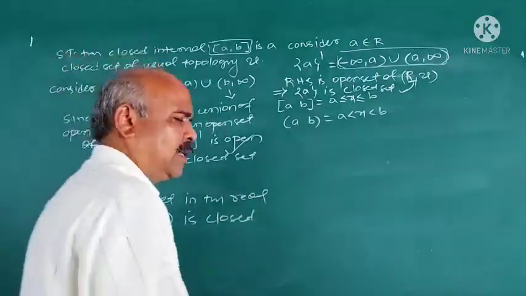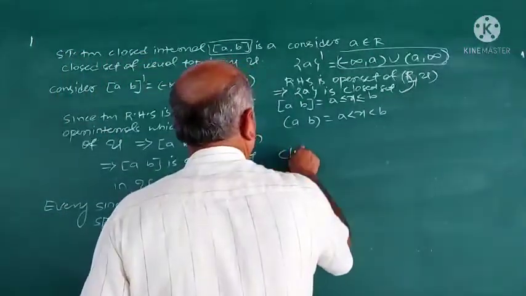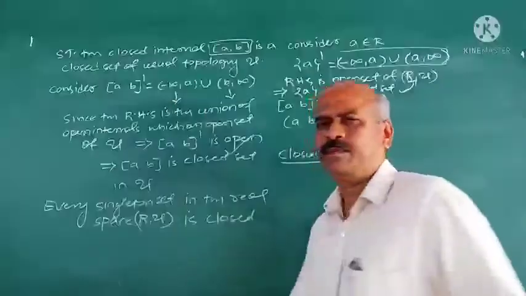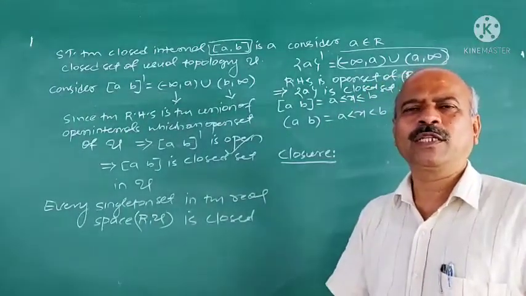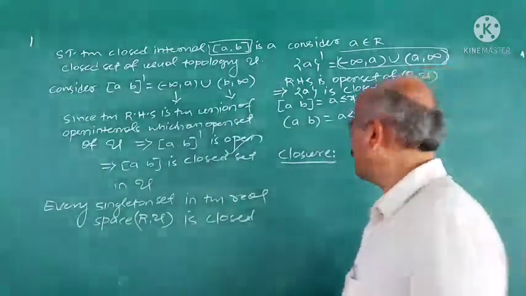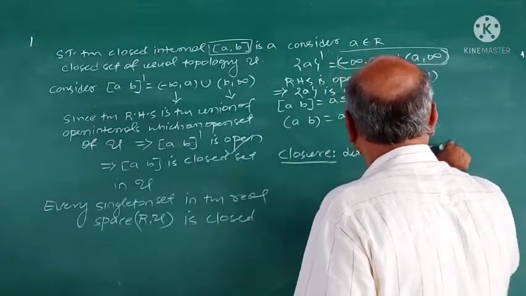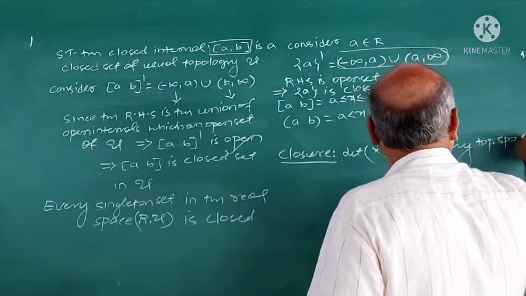Next is, what is a closure? Definition of closure of a set. In a topological space, we define what is the closure of a set. See, the definition is like this. Let X be any topological space.